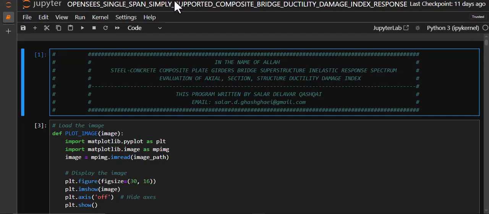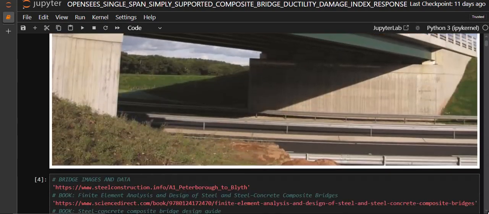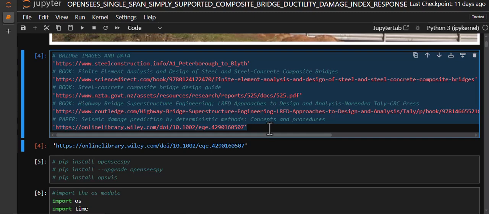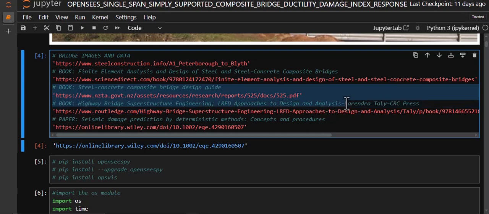So let's see the OpenSees file of our analysis outputted data. You see in here I defined functions for plotting the shape of the structures, some papers for reading the outputted data, for defining the superstructures, composite bridge, and designing and analyzing the outputted data. Very good books for reading it. I recommend these books.